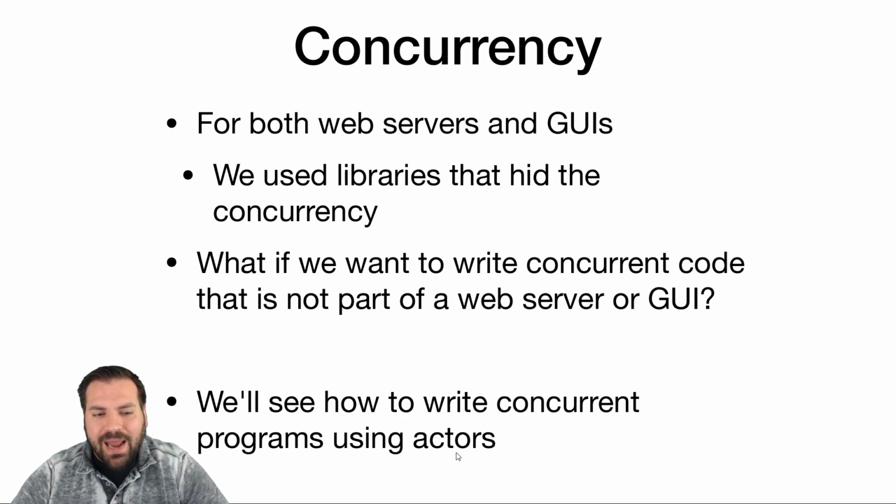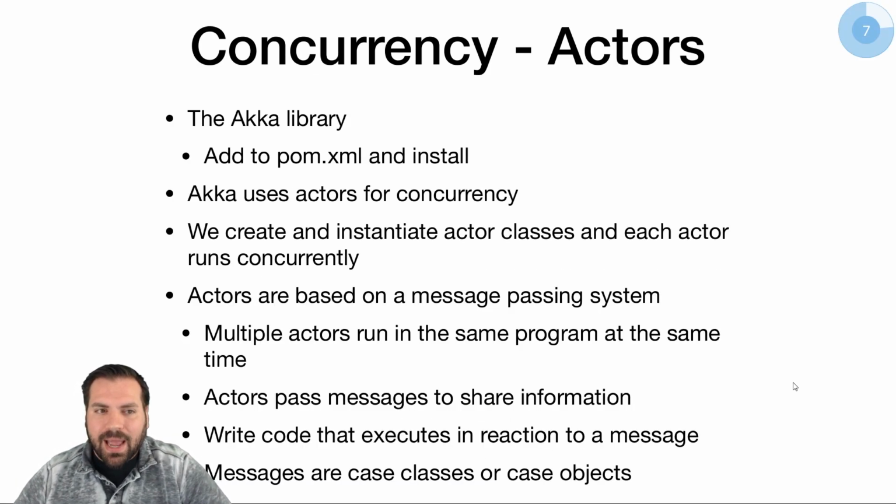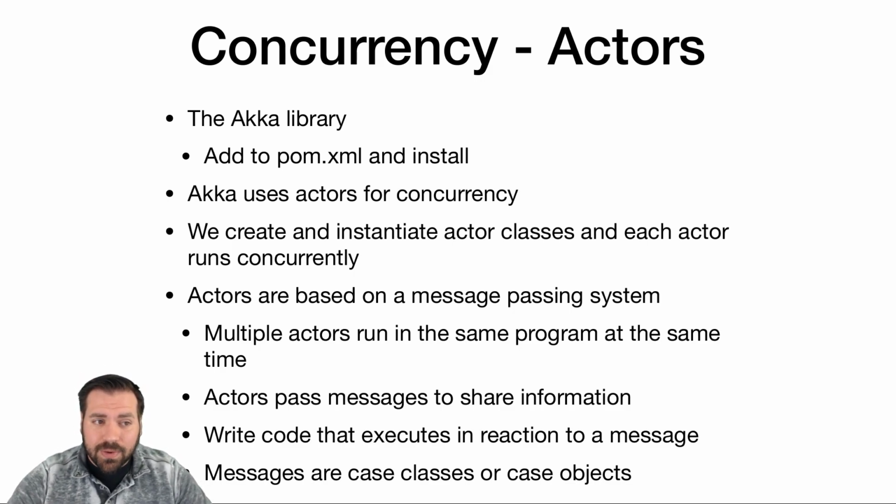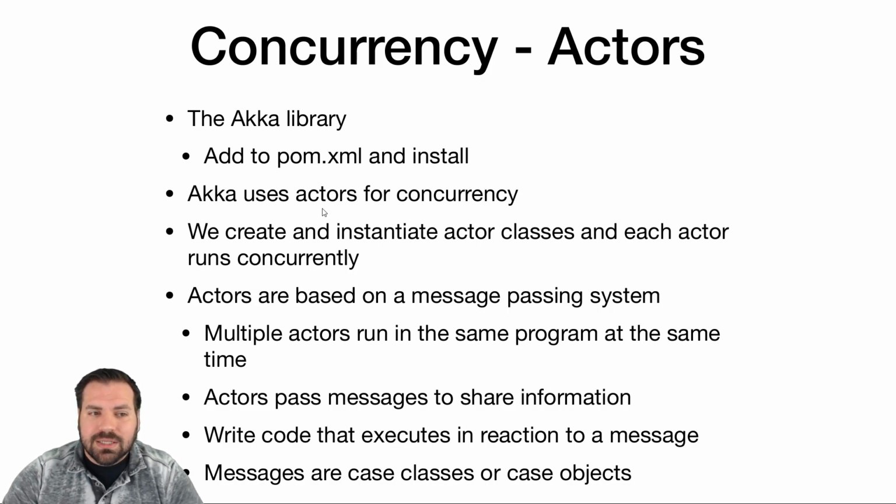We're going to use this by pulling in an actor library named Akka actors. And that's what's going to get us our concurrency at the very stripped down bare level, without having extra code in a library. So the Akka library, not included in Scala, though it used to be and then split off. But now it's not part of Scala, so we have to add it to the POM. If you've been using the same POM from my examples repo all semester, you already got it in there, and you've had this linked to all of your projects. So we install this library. We're installing it through Maven, running Maven. It's installed, it's there, and then you can start using it. This library is going to give us...